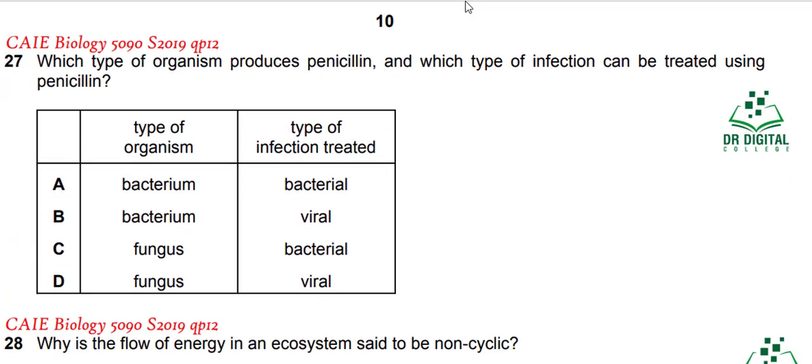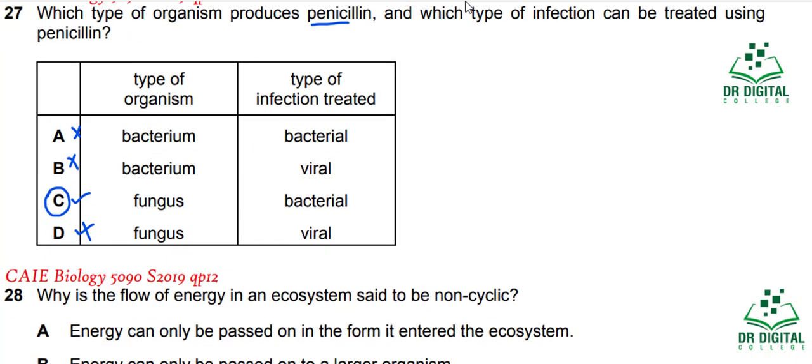In question 27, which type of organism produces penicillin and which type of infection can be treated using penicillin? You know that penicillin is produced by penicillium. Penicillium is a fungus, so C and D options can be correct. A and B are wrong. And you know that they are used for the treatment of bacterial infections, not for viral infections, because antiviral drugs are different from antibiotics. So answer C is correct for question 27.